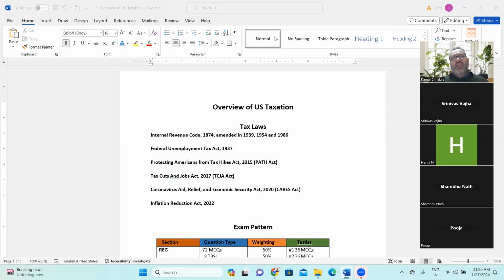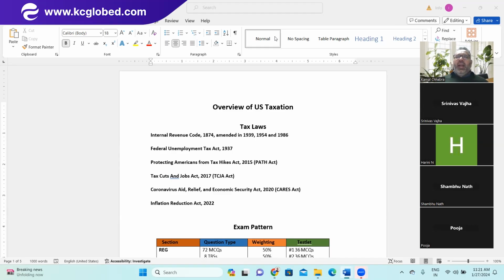Same way in India, you have a pension fund. Employee and employer both make contributions, and after retirement, the employee gets the benefit of a pension. Similar to that is the Federal Unemployment Tax Act. The employer has to pay a certain contribution, the employee has to pay some contribution, and if for any reason the employee leaves the job or has been retrenched, then the respective state government and federal government support them. That is the whole theme.